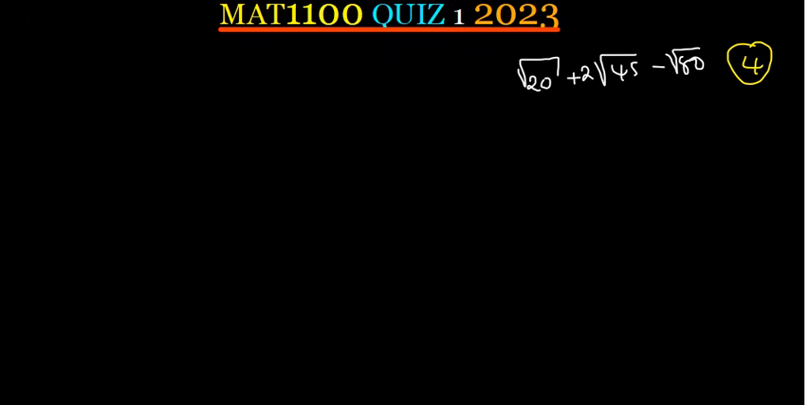Now let's work out the next. We have got the square root of 20 plus 2 square root of 45 minus square root of 80.